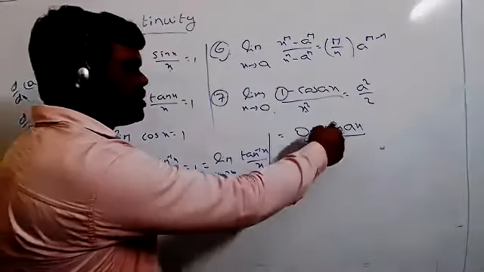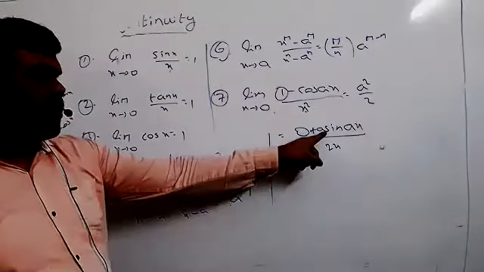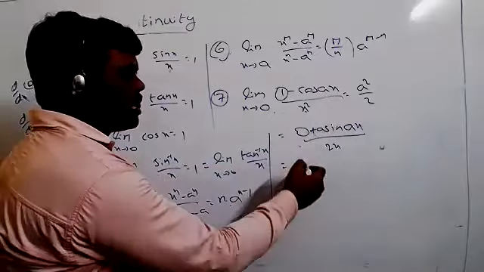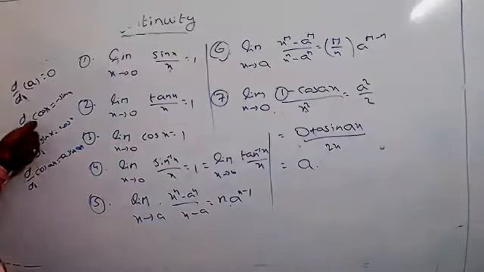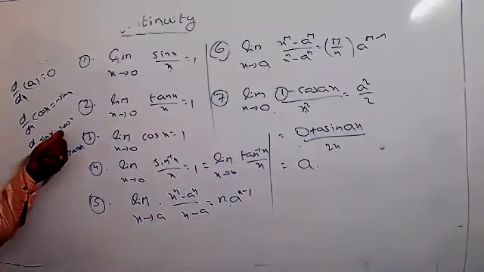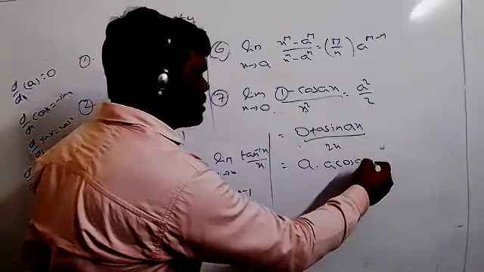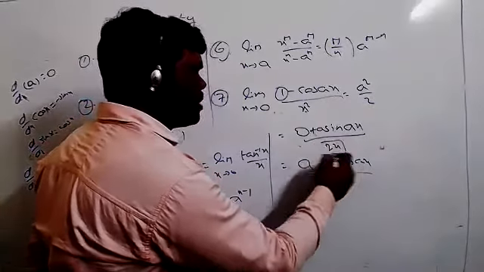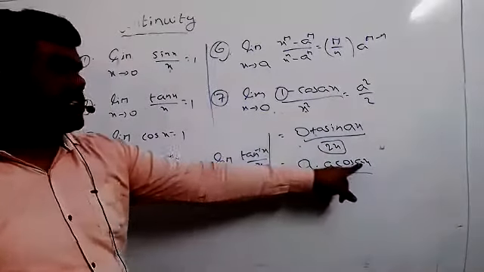So again, you can differentiate the function. Again, differentiate the function here. Now you can take a, already a is the constant. You can write a only. Differentiation of sin x equal to how much? Positive or negative? Positive cos x. So this one I can write a into a cos ax whole by the differentiation of 2x equal to 2 only. Now x equal to 0 I can substitute in there.